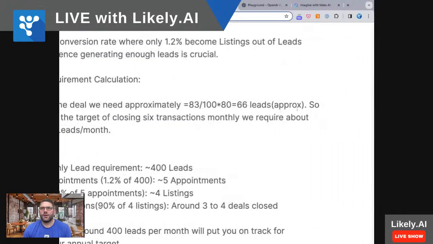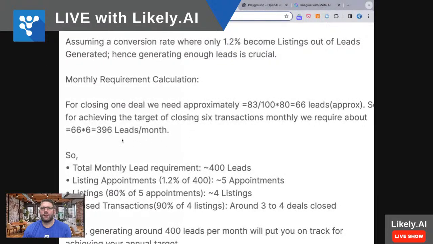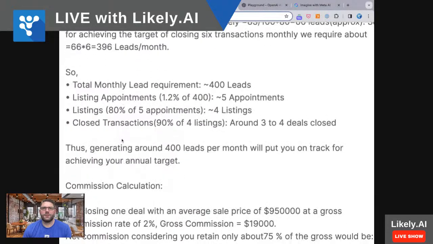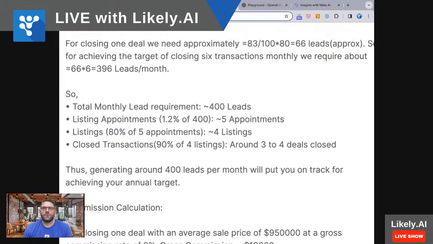So for achieving the target of closing 6 transactions monthly, we require about 6 times 66 equals 396 leads per month. Okay. So, total monthly lead requirement, 400 leads. Listing appointments, 1.2% of 400, 5 appointments. Listings, 80% of 5 appointments, 4 listings. Closed transactions, 90% of 4 listings, around 3 to 4 deals closed. Thus, generating around 400 leads per month will put you on track for achieving your annual target.